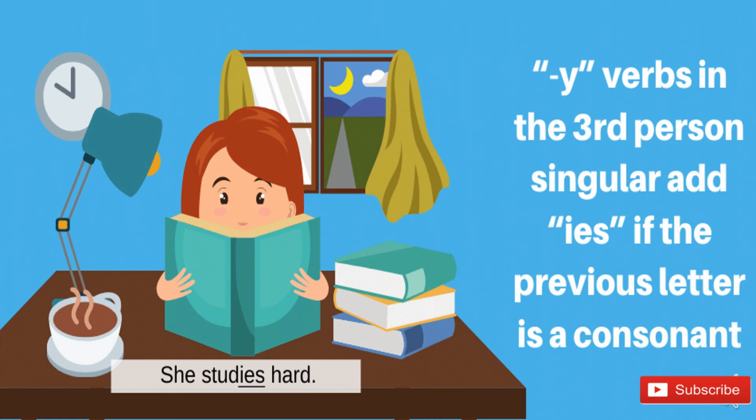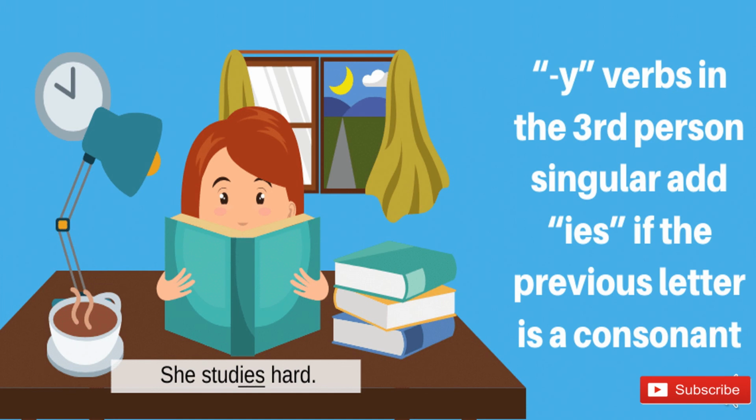And for verbs ending in y in the third person singular, add ies if the previous letter is a consonant. As you have seen in the example, we are adding ies in place of y, right? And the letter that comes before y is a consonant.